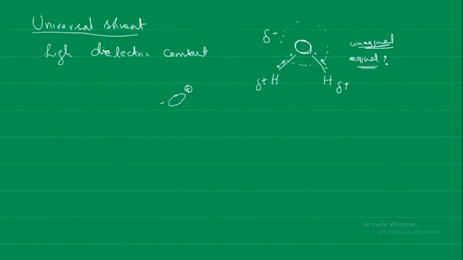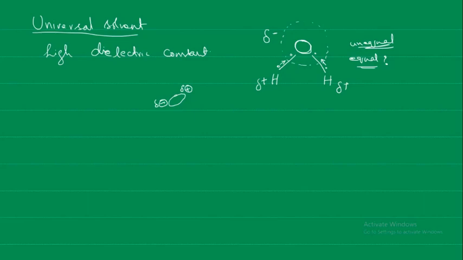But this is not an absolute charge, this is a delta charge, that is partial charge. If it is absolute charge, then we say that it is an ionic compound. But this is not an ionic compound, it is a covalent compound, but it is polar. It is having a high dielectric constant because oxygen is able to pull the hydrogen electron very strongly towards itself.